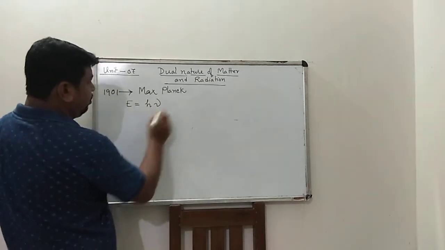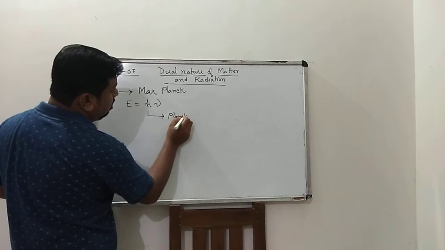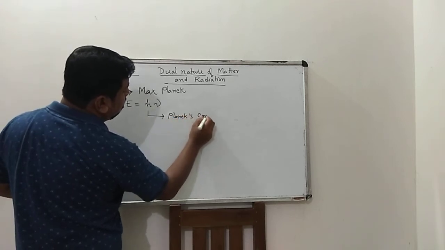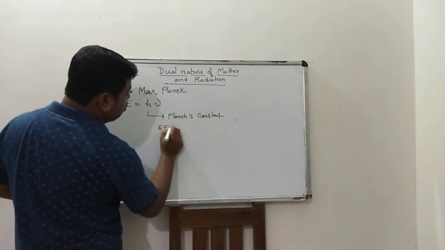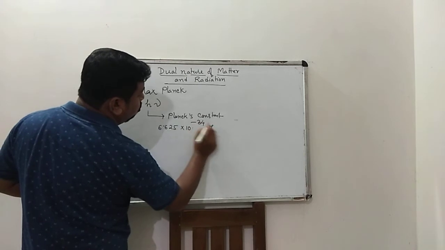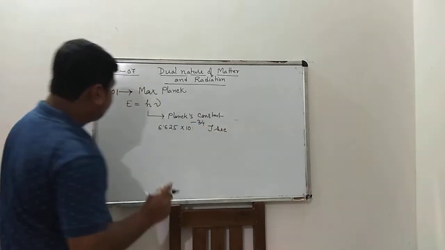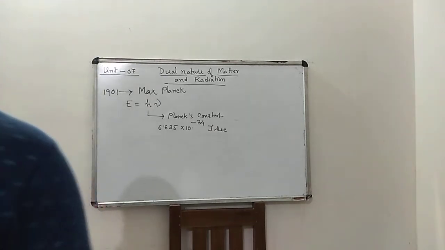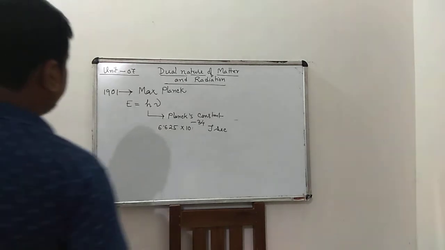It is known as the Planck constant. Planck's constant h is equal to 6.625 into 10 to the power minus 34 joule second.